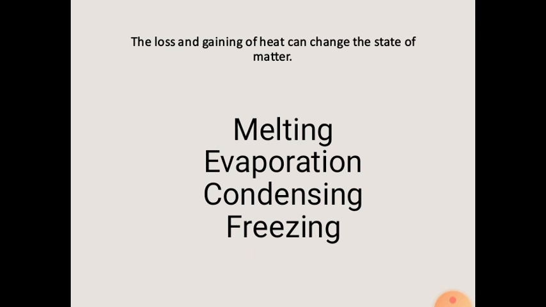Now, as liquid cools, the particles slow down. Eventually, they will start to form a framework which is like that of a solid. This is a freezing process. In this process, a liquid state changes into a solid state.